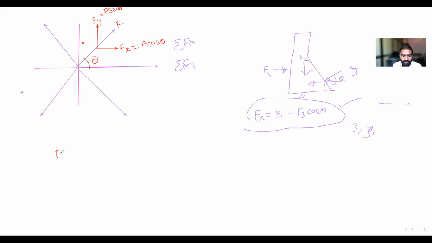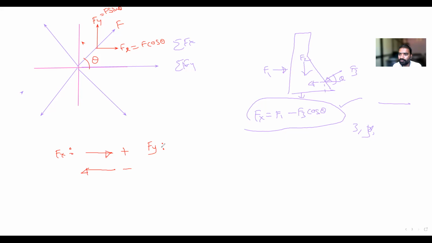See, whenever you are talking about a sigma Fx, what does it mean? The component of force F along the horizontal direction. Is it moving in a positive direction or not? If it is moving in the positive x-axis, right-hand side, then this is positive. If it is moving in the negative direction, that is the left-hand direction, then it is negative.